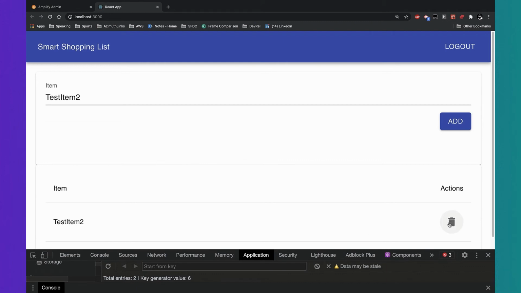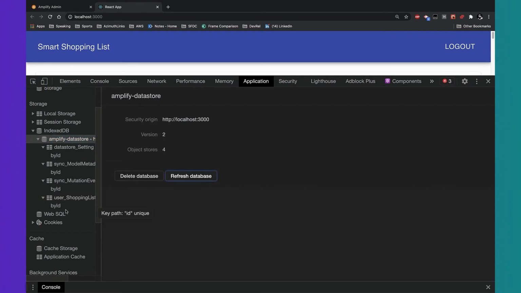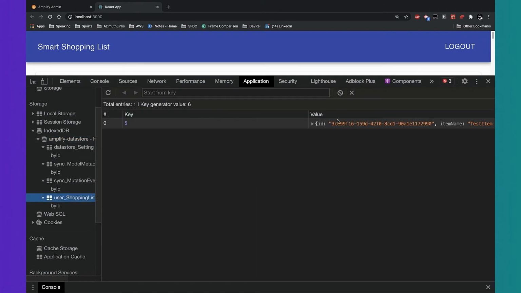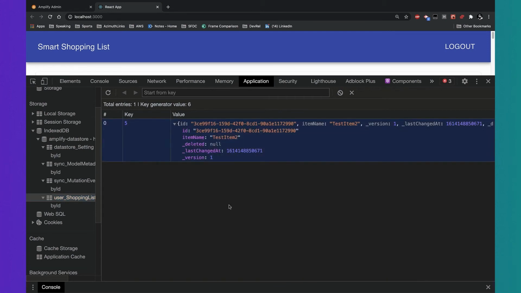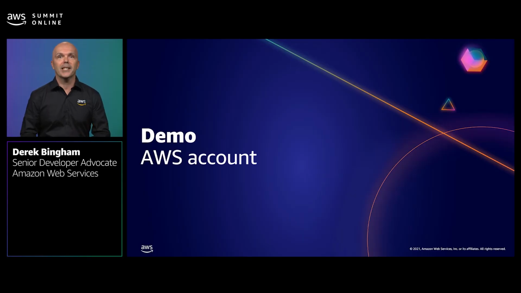And if I want to, say, delete an item, let's see if the delete function works. So I delete test item 1, refresh my database, and there we are. I've only got 1 item left that's persisted locally. So that's all working quite nicely, and it was really quick and easy to do. So that's my local data model and persistence mechanism sorted.